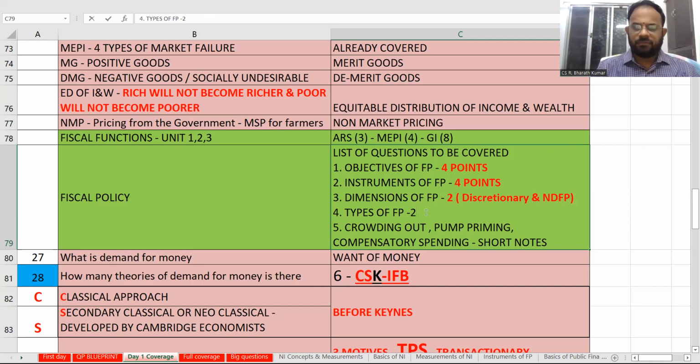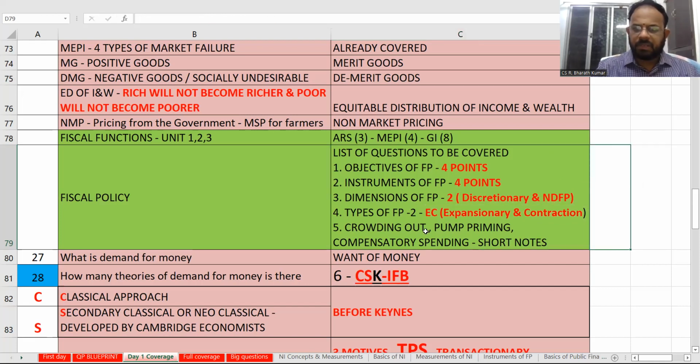What are the 2 types of fiscal policy? Easy to remember. What is easy? Expansionary and contractionary. So that's an easy way, easy to remember. Mnemonics. Yes.